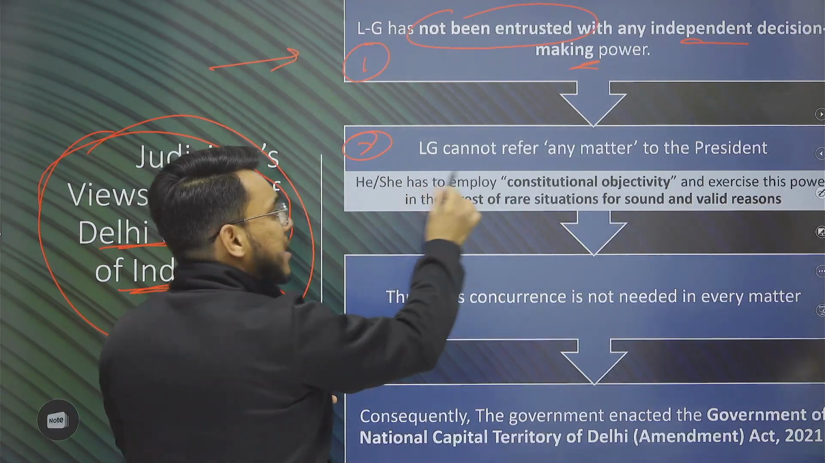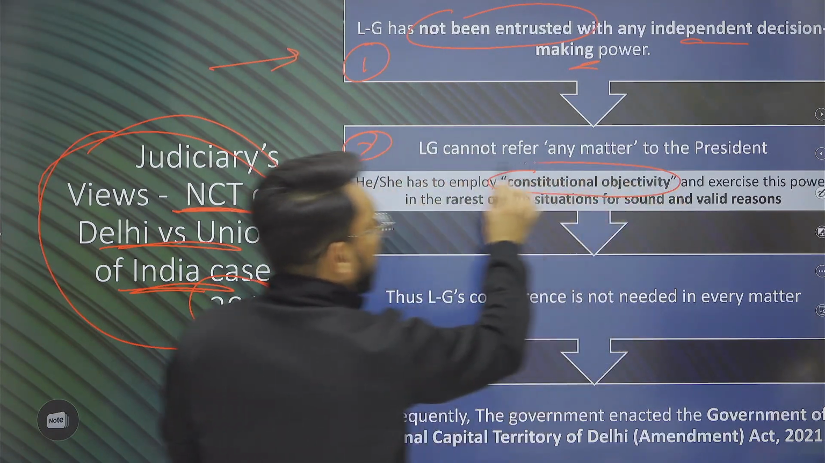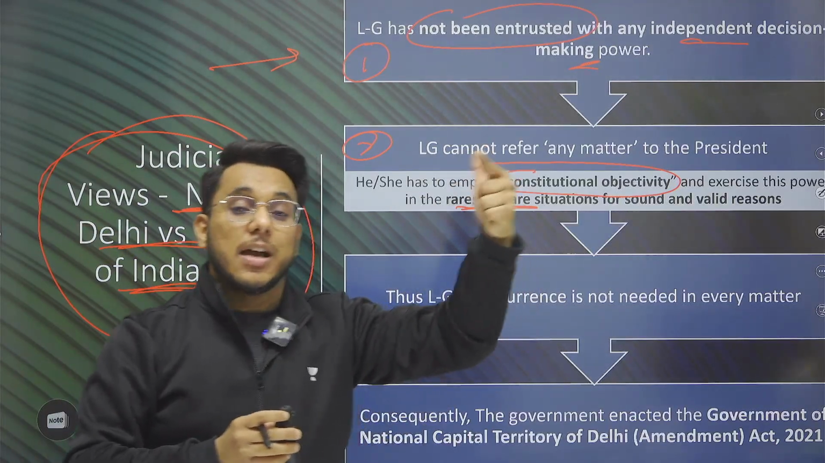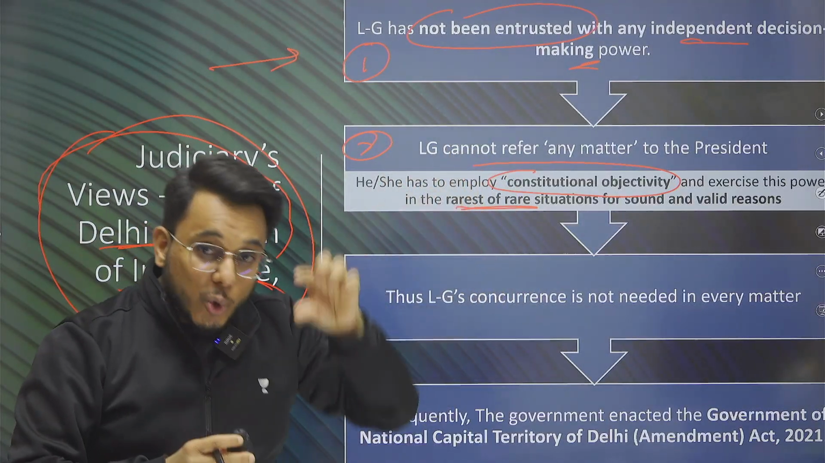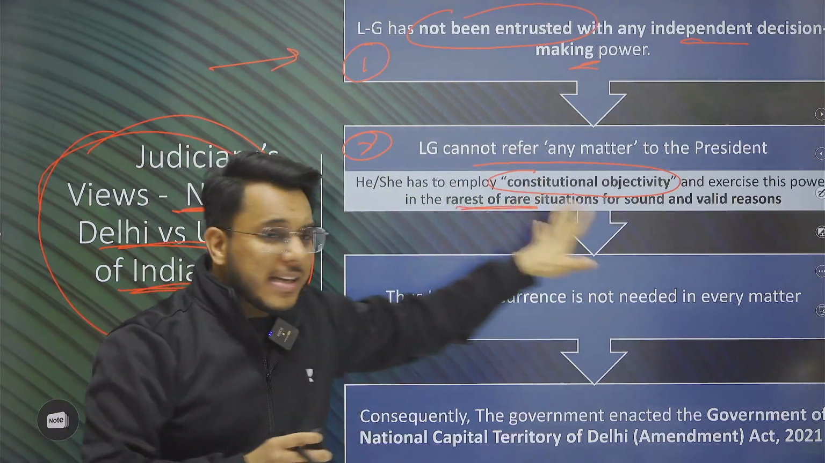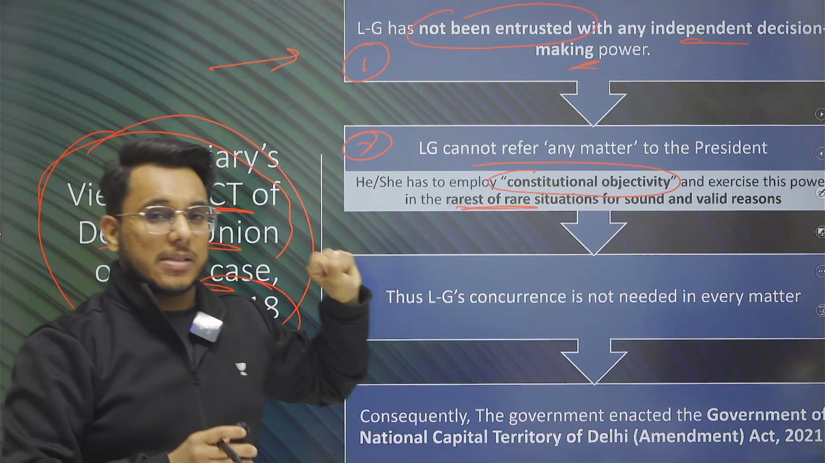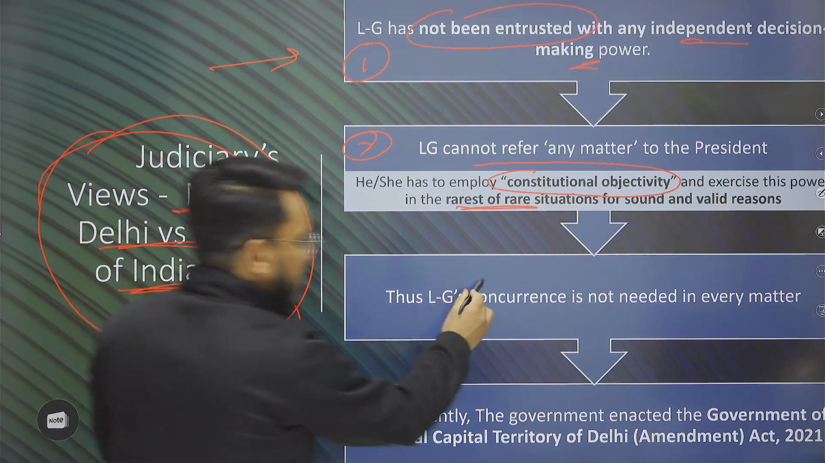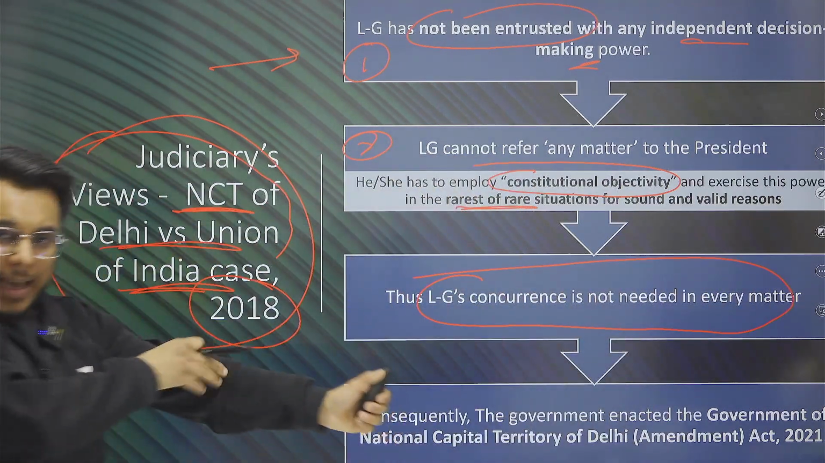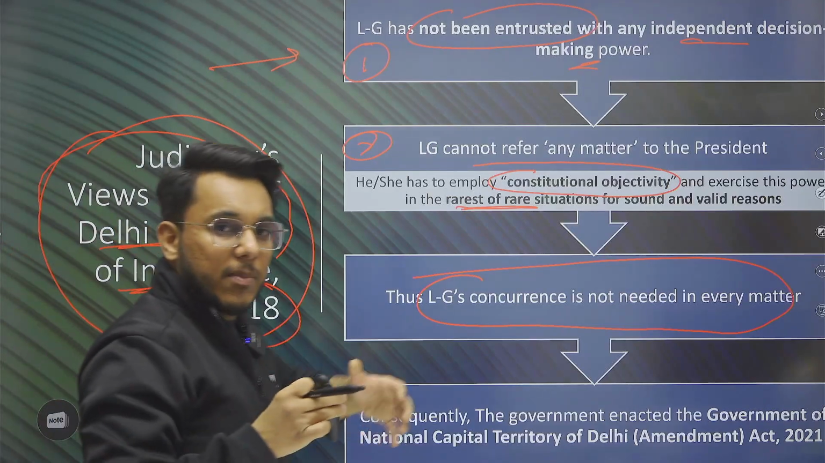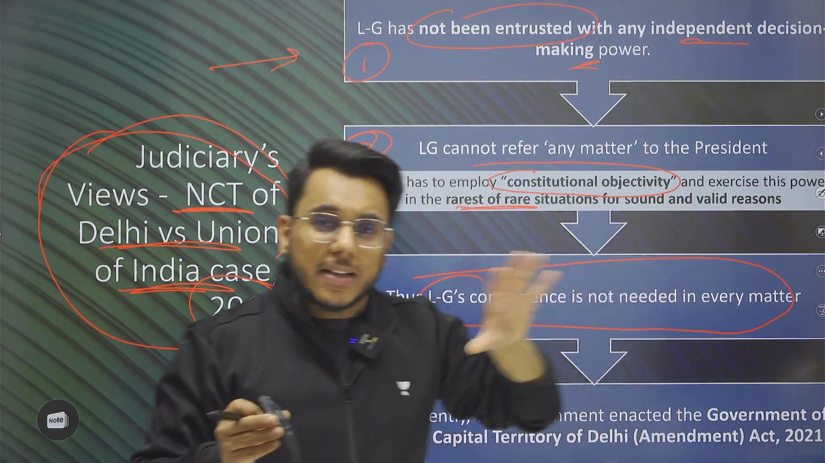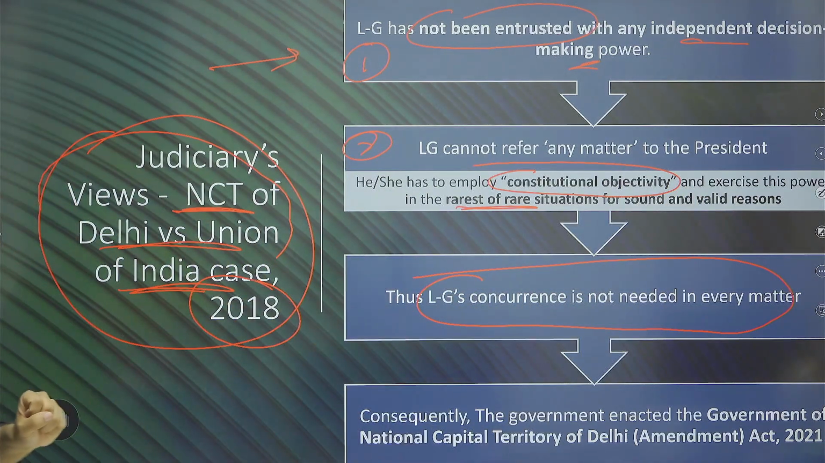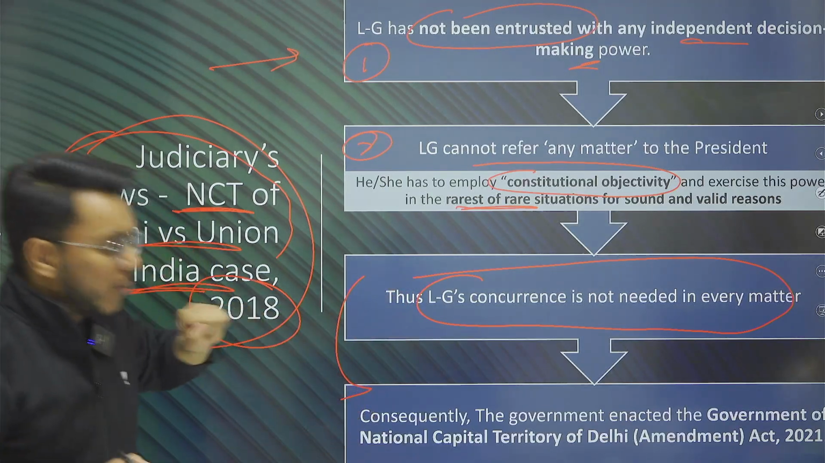Moreover, the LG has to employ constitutional objectivity. Only those matters which have far-reaching implications on the constitution should be referred to the President, and only in the rarest of rare cases. Other matters need to be left with the government of Delhi. The LG's concurrence is not needed in every matter. There can be certain matters where the LG and the Delhi government might have a difference of opinion. In those matters, the Delhi government can go as per their own assessment. You do not need to have the LG's concurrence in every matter. Now, after that, what happened?